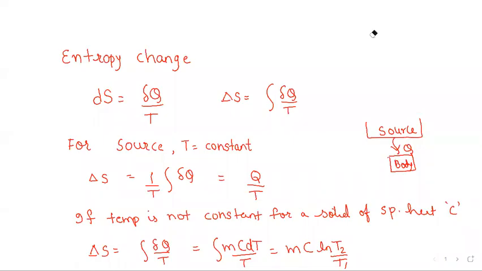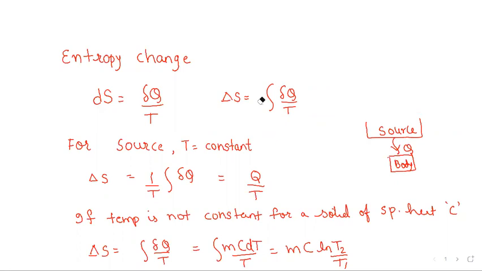Entropy change, as we had seen, if you denote it by the alphabet S, would be, in differential form, dS equals del Q reversible by T. And if you write it in the form of delta, then we need to integrate this, and that becomes delta S equals the integral of del Q by T. Now, some interesting cases of entropy change we would be encountering.